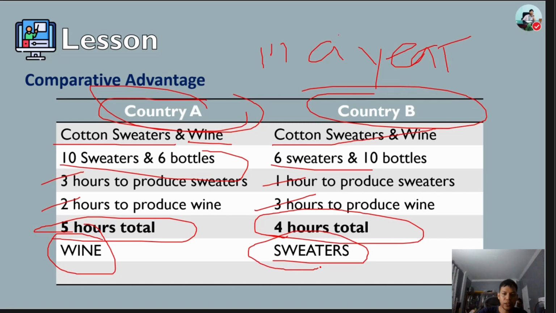Each country can now create a specialized output of 20 units per year and trade equal proportions of both products. So each country now has access to 20 units of both products. Country A sells only wine, that is their specialization, and country B sells only sweaters.